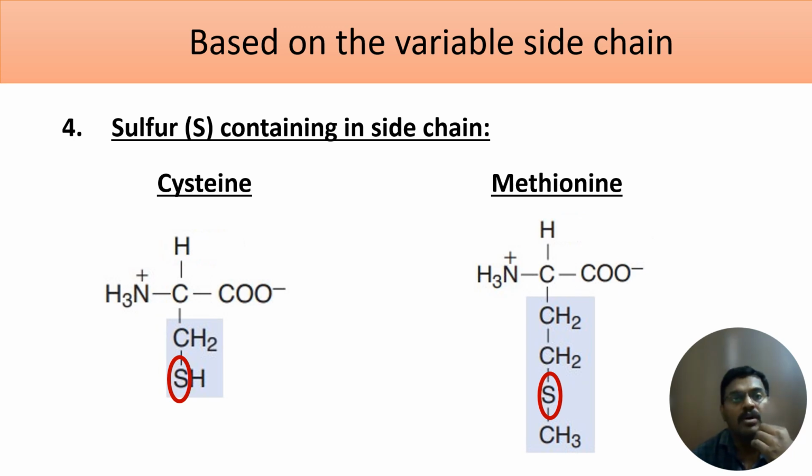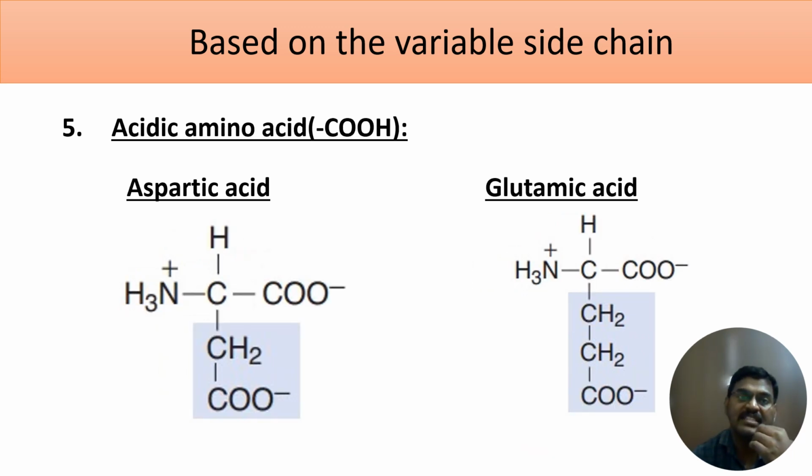Fifth subclass is acidic amino acid. Aspartic acid and glutamic acid, these two are called acidic amino acids. Why? Because all amino acids have a carboxylic group as one of the functional groups, but these two amino acids have an extra carboxylic acid group in the side chain. That's why they are called acidic amino acids.